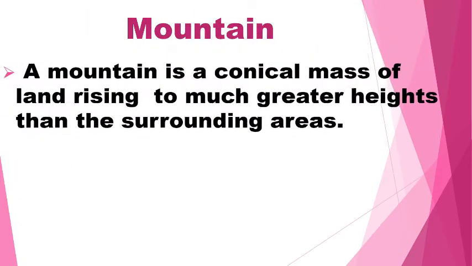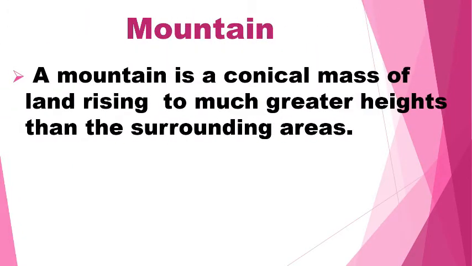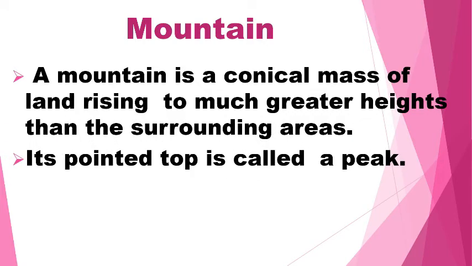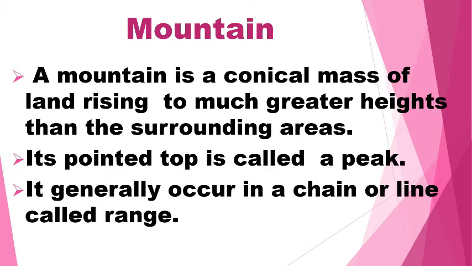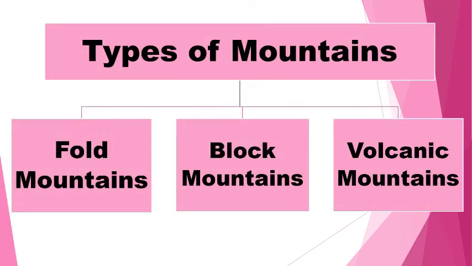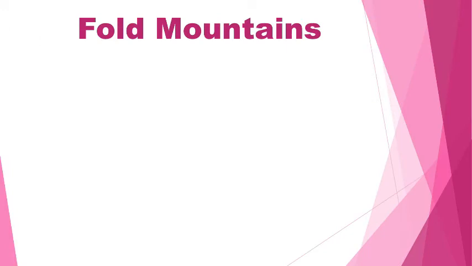Mountains. A mountain is a conical mass of land rising to much greater heights than the surrounding area. Its pointed top is called a peak. It generally occurs in a chain or line called a range. Types of mountains. They are fold mountains, block mountains, and volcanic mountains.